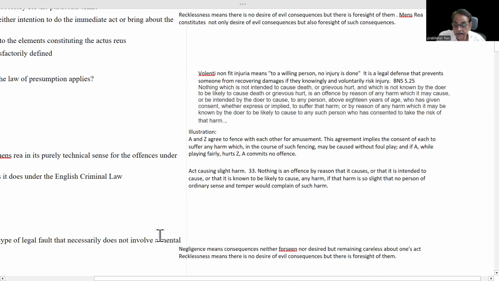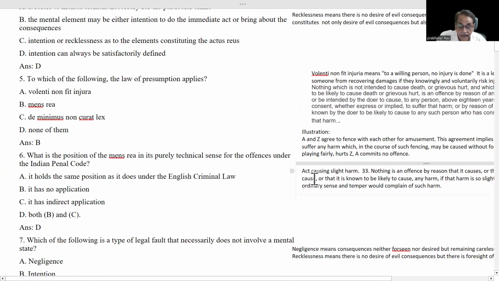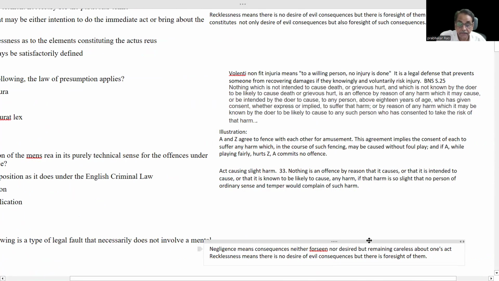Next we have seen this thing. De minimis non curat lex. It means an act causing slight harm. It comes under section 33 of BNS.